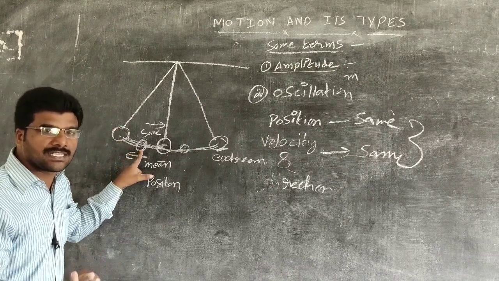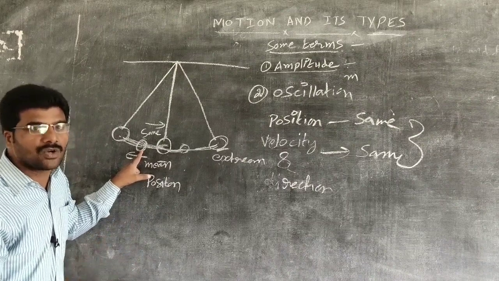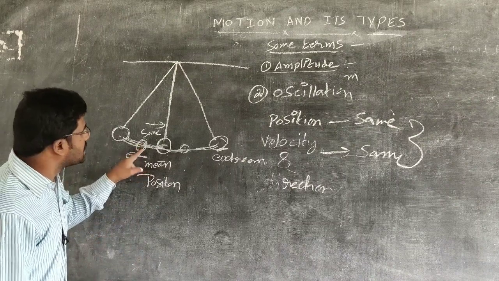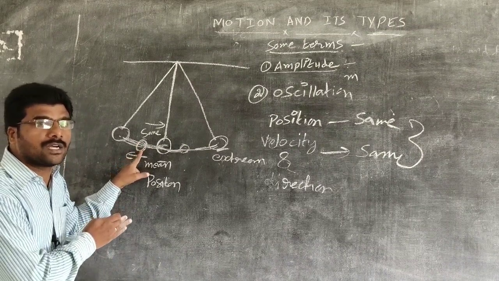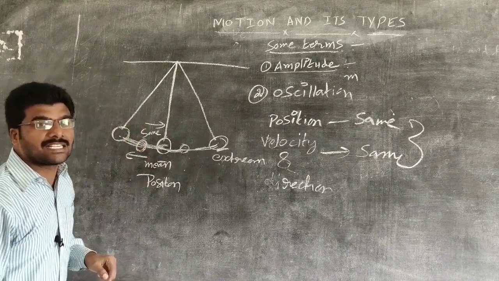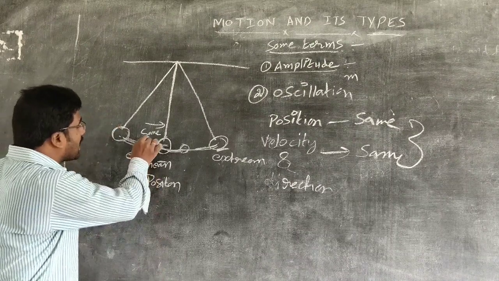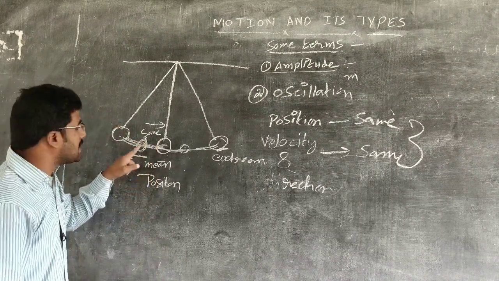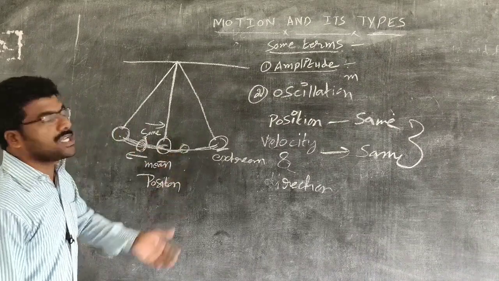So it does not have the same position. At the same time, the direction and velocity are also different. So when the bob is here, we cannot say that it has completed one oscillation. If you pull the bob from here, then it is taken as one oscillation. So this is about oscillation.